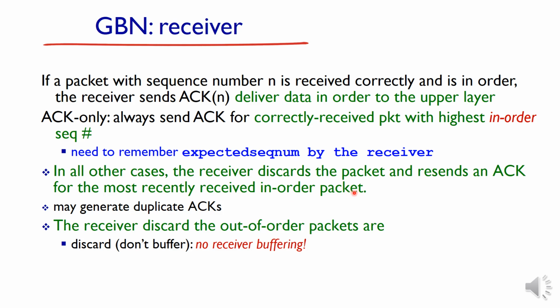Once the packets are in disorder, it will discard them. If the packets are corrupted, the receiver also discards them. The receiver discards duplicate or disordered packets, and it resends the acknowledgement for the most recently received in-order packet. It sends an acknowledgement back to the sender saying which is the last properly received packet, so it will resend the same acknowledgement number.